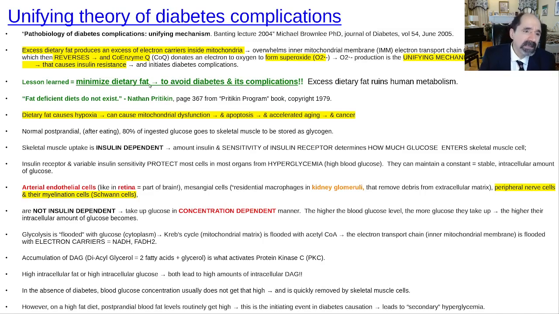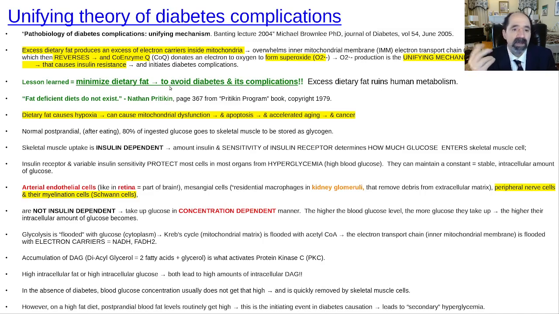And what's the big lesson to learn? What's the key thing to get out of all of this? You want to really minimize your dietary fat. That's why you're going to hear people talking about, oh, good fats, this and that. You know what? I don't believe there's any good fats. And the reason I say that is, number one, high fat causes insulin resistance. Number two, high fat causes decreased oxygen supply to the tissues, hypoxia. And as Warburg has shown, if hypoxia gets up to 35%, then that has a tendency to induce cancer, okay?